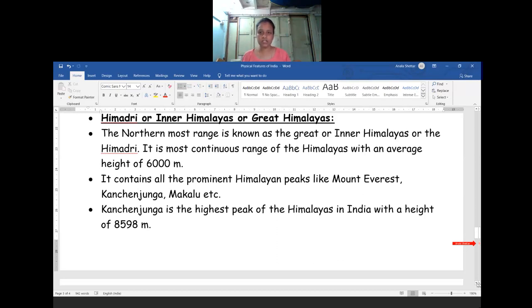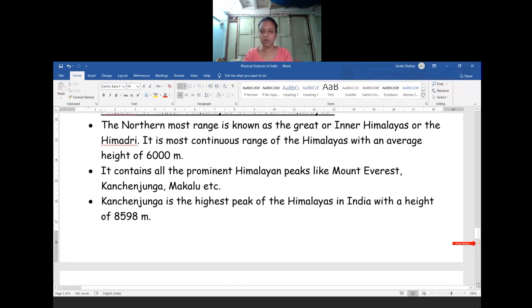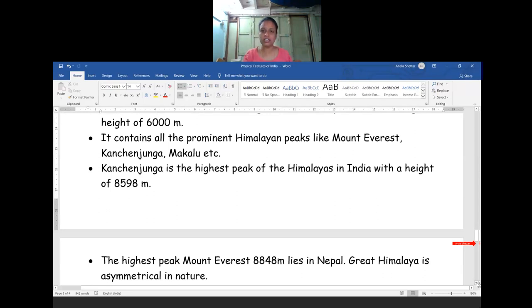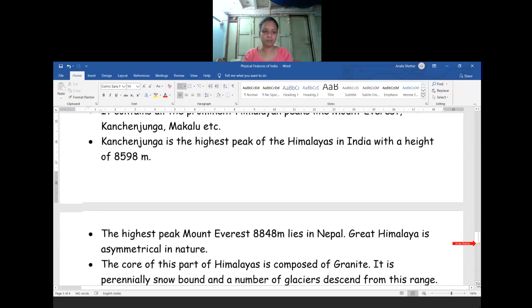Number of glacier regions we will see in the Greater Himalayas. So this is the first part of the Himalayas. It is situated in the northern part of our country. The average height of the Greater Himalayas is 6,000 meters. The most important and prominent Himalayan peaks are there in our country, as well as in the neighboring country. I have told Mount Everest, Kanchenjunga, Makalu, Dhaulagiri, as well as Nanga Parbat, Annapurna, Nanda Devi. These are the highest peaks of mountains we will see in our country.